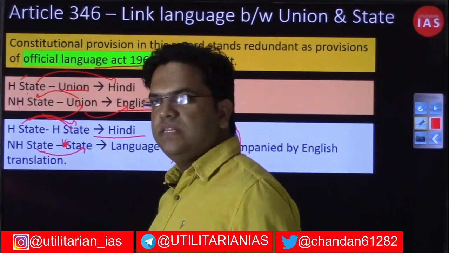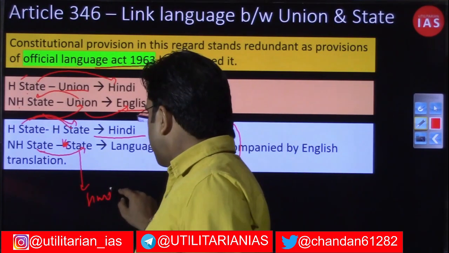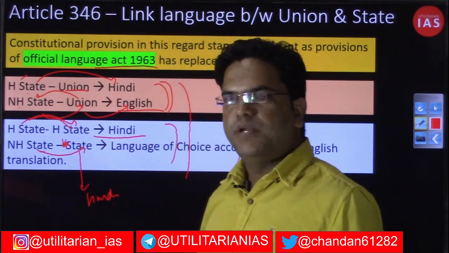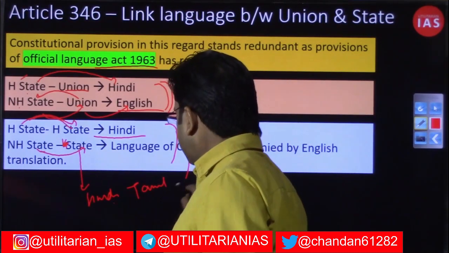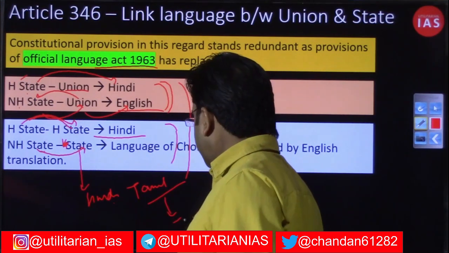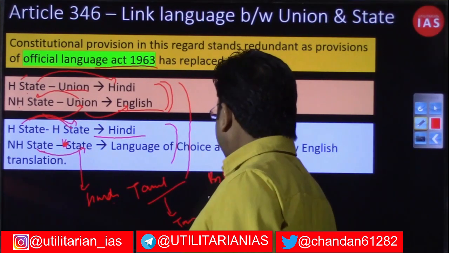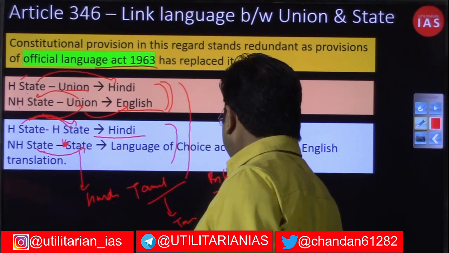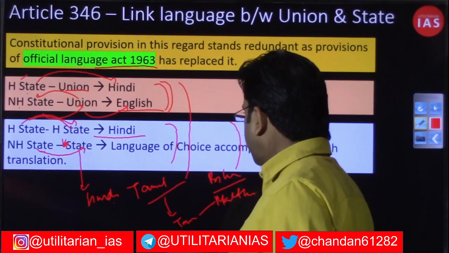So whenever a non-Hindi state and another state, which may be speaking Hindi or another language, are communicating, suppose Tamil Nadu, whose first language of preference is Tamil, and say Bihar, for which let us say Maithili is the official language, are communicating.